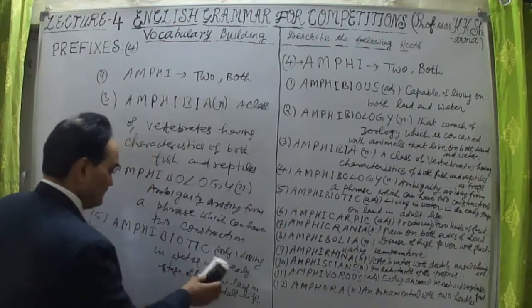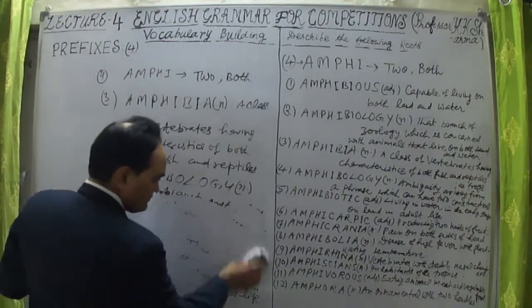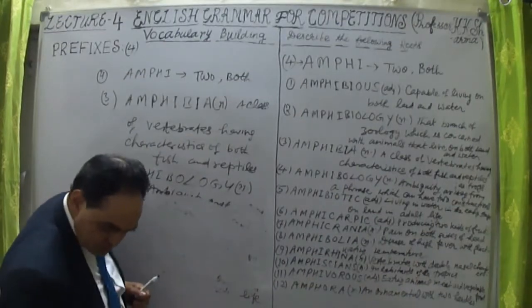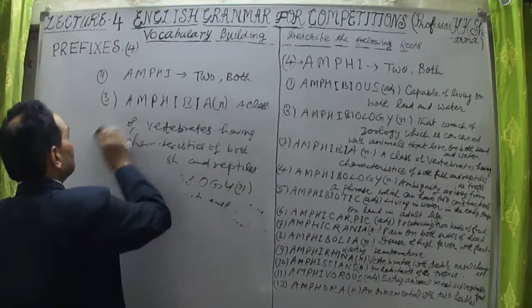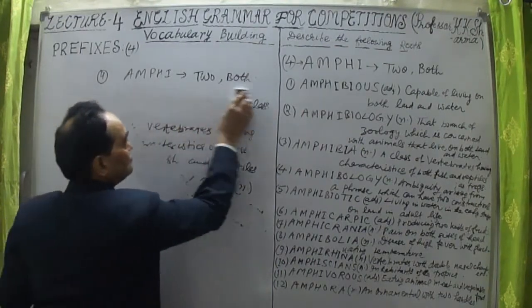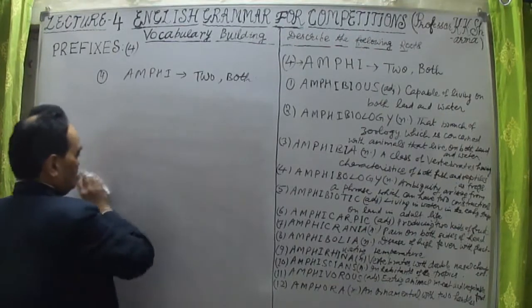Okay, five words we have discussed now. To this stage we have taken five words. Let me talk about the sixth word onwards.